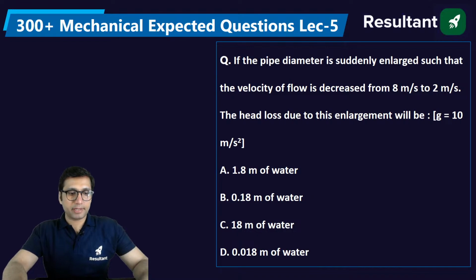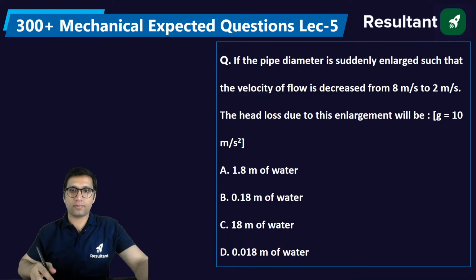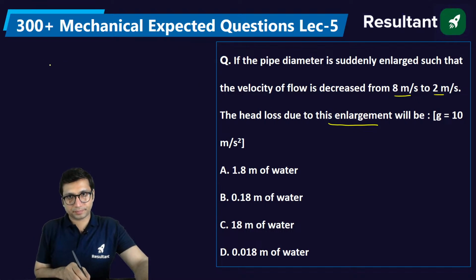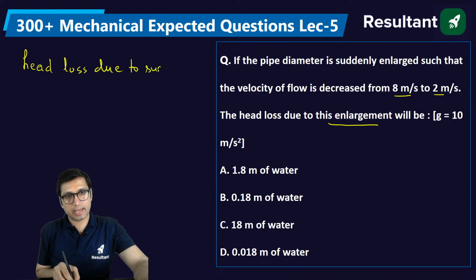If the pipe diameter is suddenly enlarged such that velocity of the flow is decreased from 8 meter per second to 2 meter per second, the head loss due to this enlargement will be. So how to solve this? Head loss due to sudden expansion, which is a minor loss, is equal to